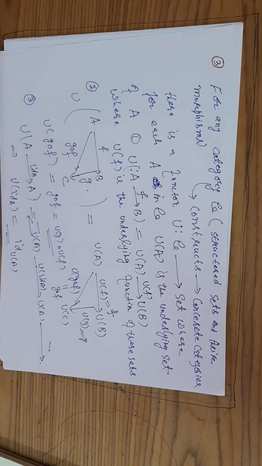So now another very interesting example, again from any category to the set category. These types of functors are called covariant functors.